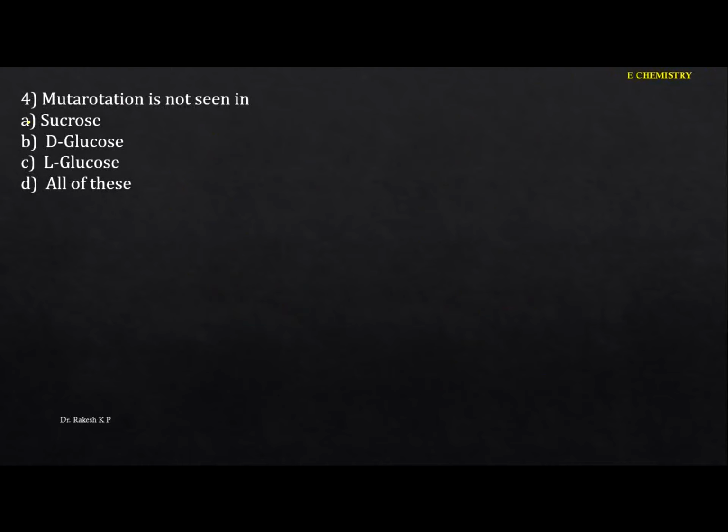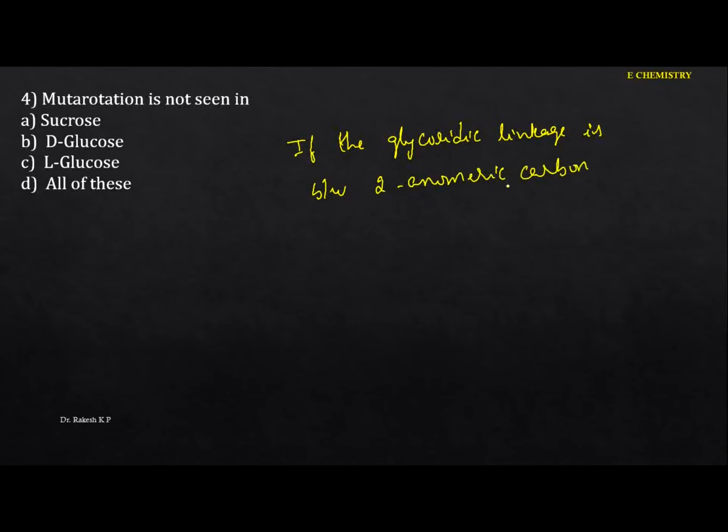Mutarotation is not seen in. Okay. Now you have to identify in which case mutarotation is not seen. So if the glycosidic linkage is between the two anomeric carbons, then mutarotation cannot be seen.